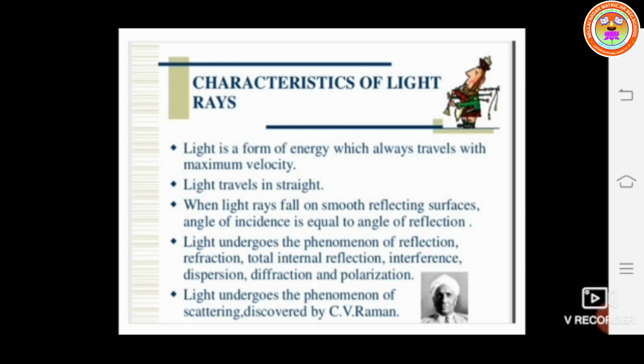Next, light undergoes the phenomena of reflection, refraction, total internal reflection, interference, dispersion, diffraction and polarization. These are the properties of light: reflection, refraction, total internal reflection, interference, dispersion, diffraction and polarization. These are the behavior of light.